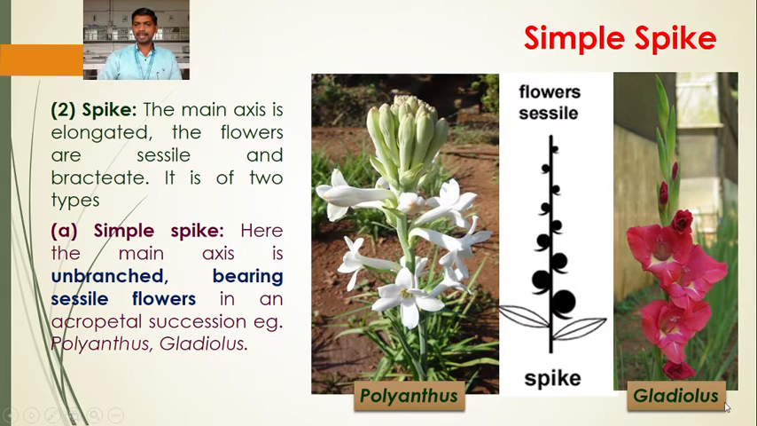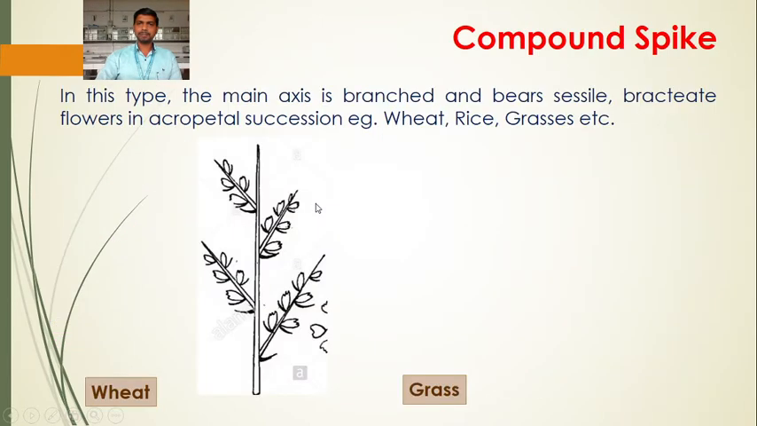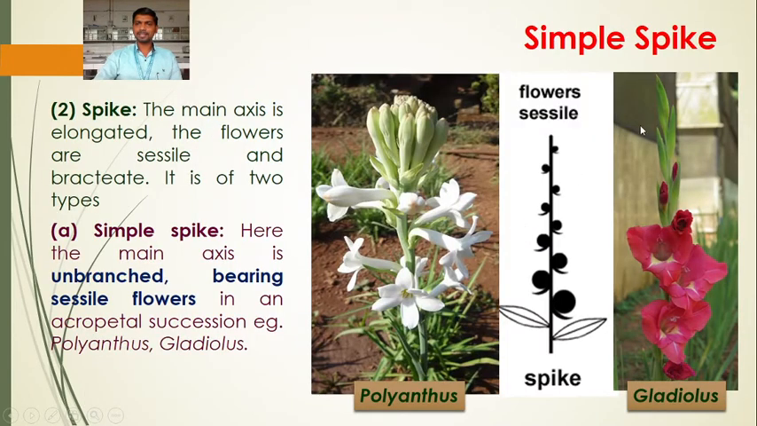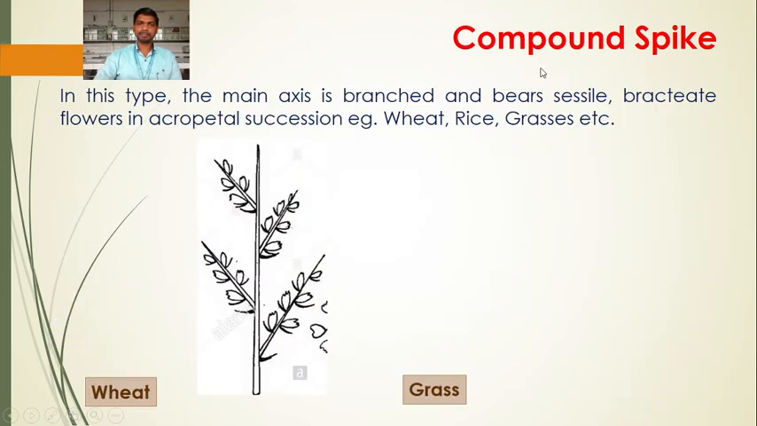Similar is the case in gladiolus also, older are at the base, younger at the apex. These are the younger flowers. The flowers are without pedicel, meaning the flowers are sessile flowers. The peduncle is elongated. So this is the simple spike. Okay. Next type of the spike is compound spike.